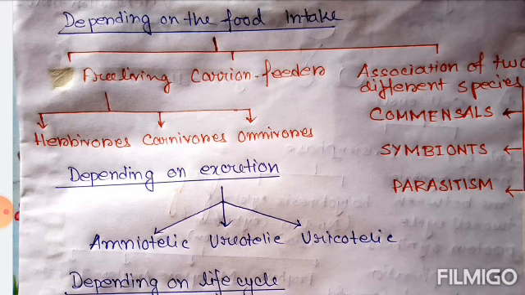Now our second type is carnivorous animals. So who are carnivores? Carnivore is a noun that means an animal that feeds on other animals. If we want the definition, a carnivore means meat eater.